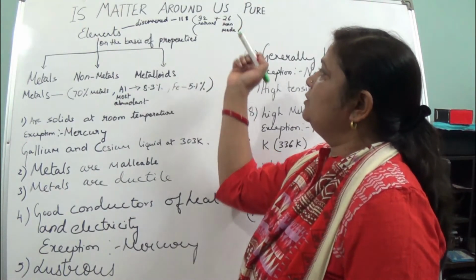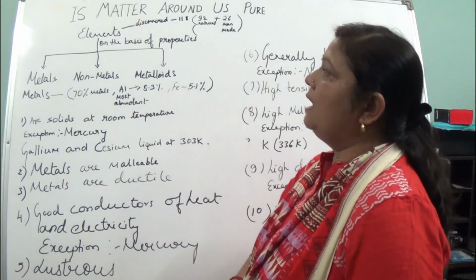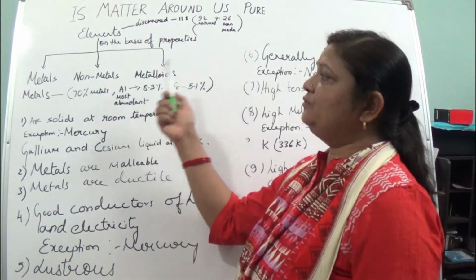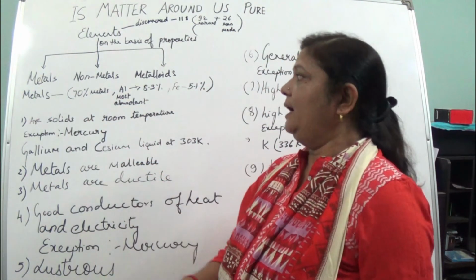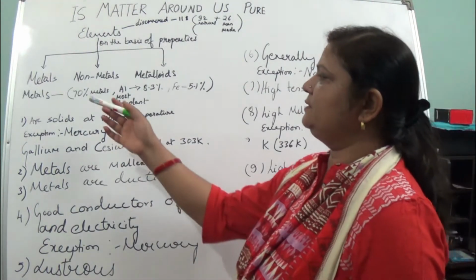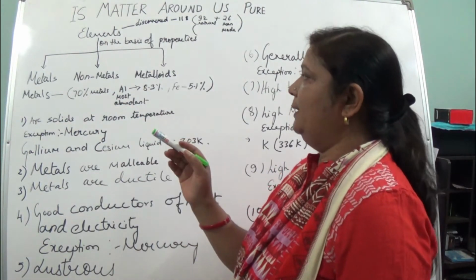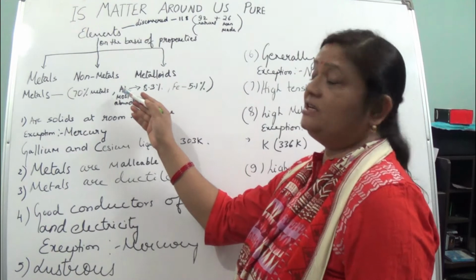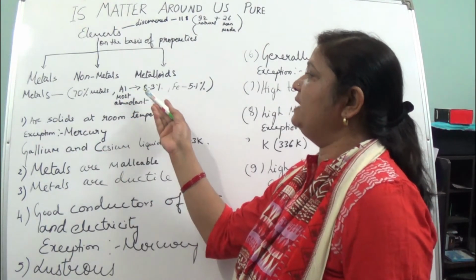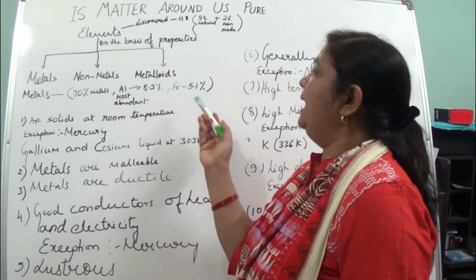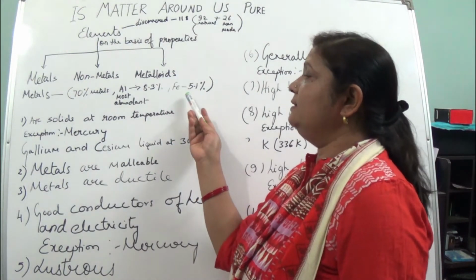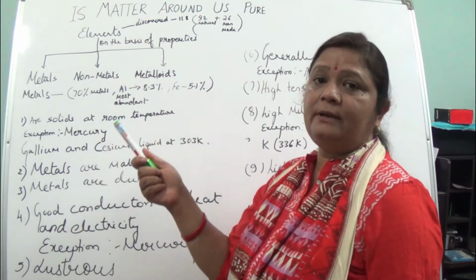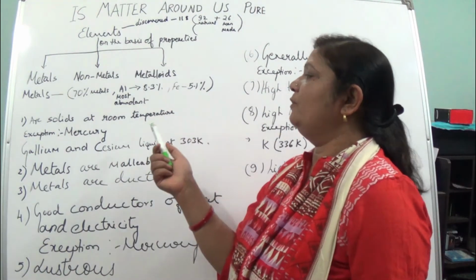Okay, now so on the basis of properties, elements are classified into metals, non-metals and metalloids. So first we will be studying about metals. So metals, if we are saying 70% of the total elements are metals. Okay, out of which if we are seeing on earth crust, which is more in existence, that is aluminium, that consists of 8.3%, and that is followed by iron, that is 5.1%. So most abundant element in the earth crust is aluminium, that is 8.3%.